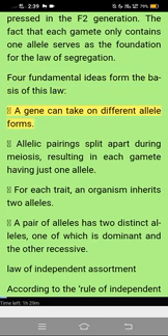A gene can take on different allele forms. Allelic pairings split apart during meiosis, resulting in each gamete having just one allele. For each trait, an organism inherits 2 alleles. A pair of alleles has 2 distinct alleles, one of which is dominant and the other recessive.